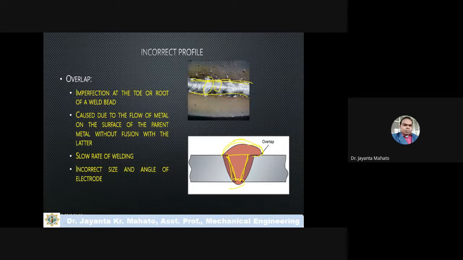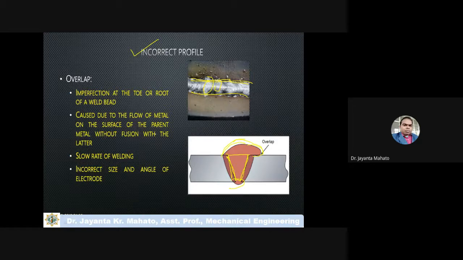So if the toe and root, meaning the bottom and top portion of the weld profile, are not completely filled, then this type of incorrect profile welding defects will form.